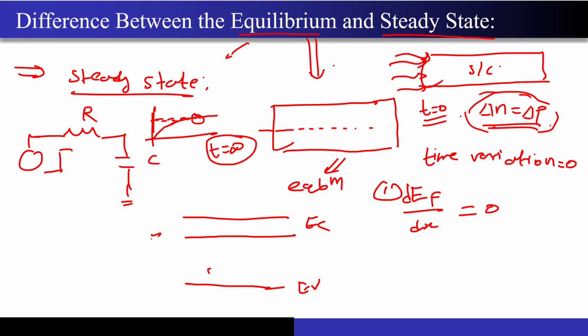So let's say this is n-type. So the Fermi level will remain exactly constant. So this is what we mean by equilibrium. And what does this suggest? This also means one thing.